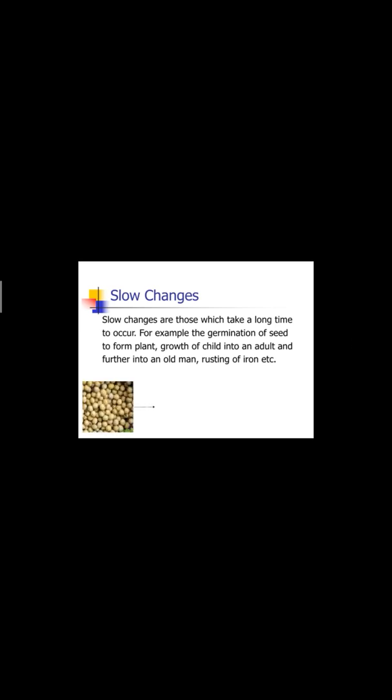Let's discuss the slow changes. The changes which take a very long time to occur are known as slow changes. For example, growth of a child into an adult takes a very long span of time, so it is a slow change. Like the germination of a seed: when it grows into a plantlet in a nursery, then these small plantlets are taken into a wide field to grow.